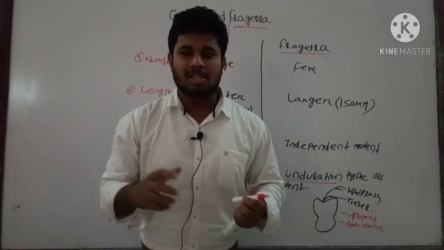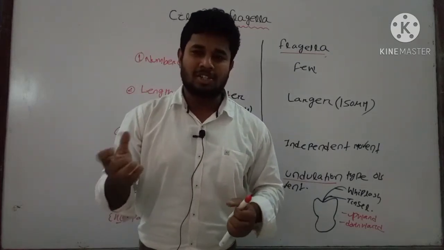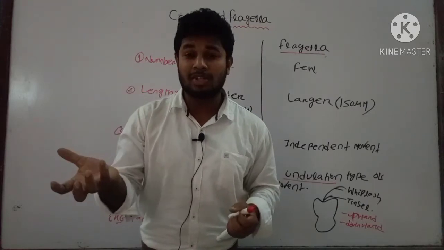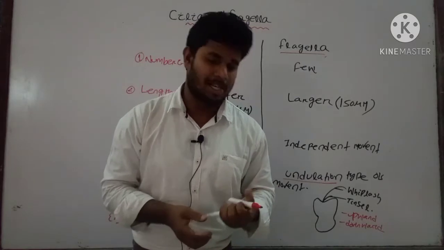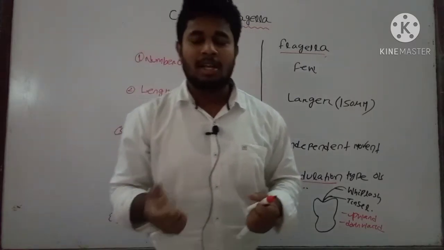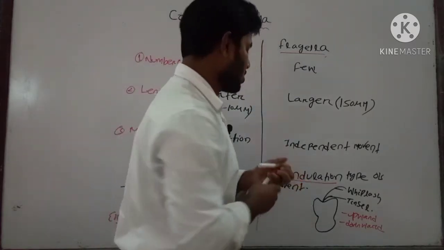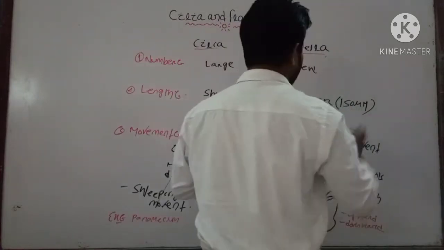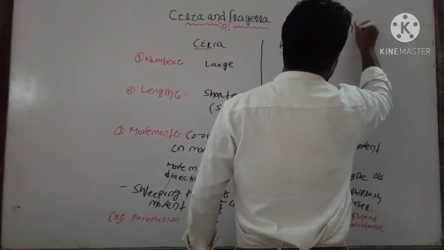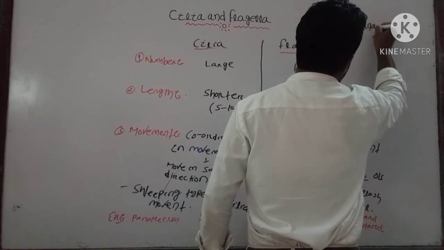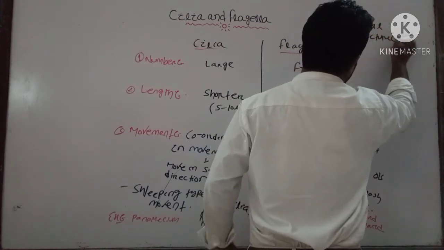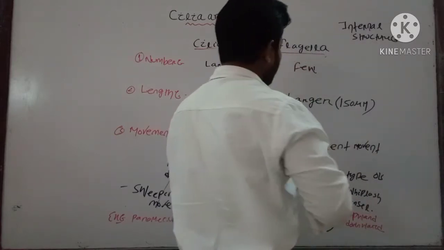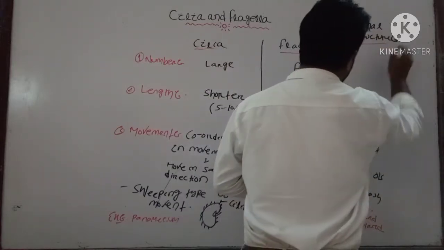Now let us discuss some important anatomical features, how they look internally, what the internal structure of cilia and flagella is. Based on the internal structure, mainly four types of structure are present. That is, the internal structure of cilia and flagella has four parts.